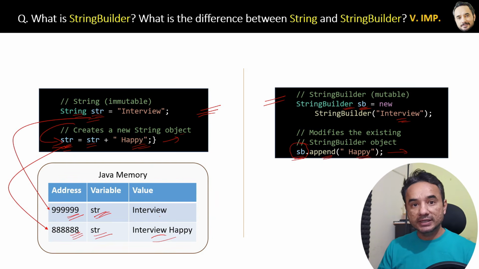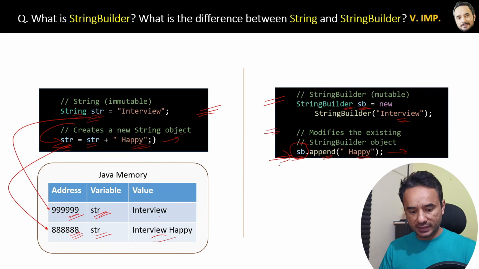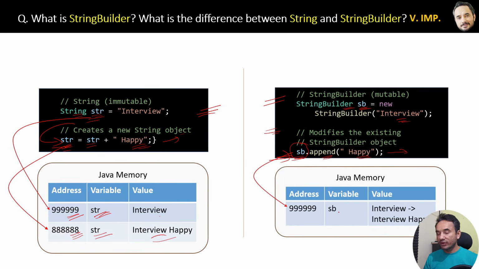Now let's see how string builder is mutable. See, this sb object is also modifying the existing object, right? But here if you see in the memory, the variable is present at the same location, only the value is updated to the new value interview happy. No new object is created, no separate location is required.